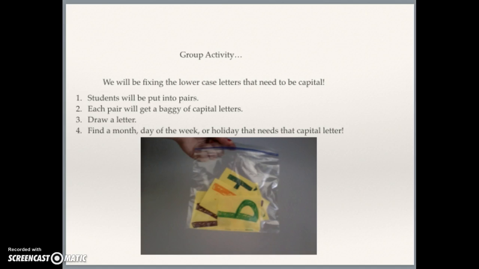Let's do an activity. I'm going to put you into pairs. Each pair is going to get a bag of capitals. Your job is going to be to replace the lowercase letter in a weekday, month, or holiday on the board with the correct capital letter. Let me show you an example.